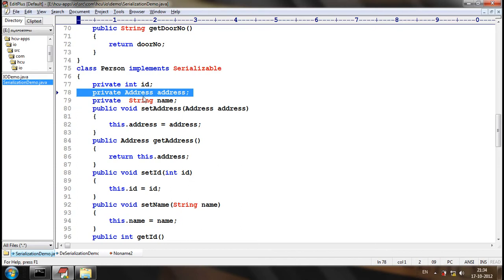The state of the object contains the values of the current class attributes as well as the values of the superclass non-static attributes. It doesn't matter whether those superclass attributes are private or not.